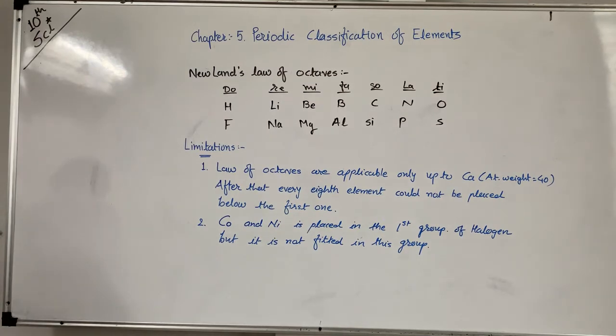Okay? Then iron, which resembles cobalt and nickel in property, was placed far away.